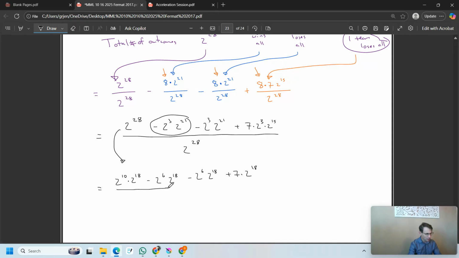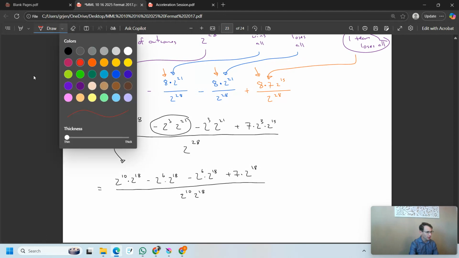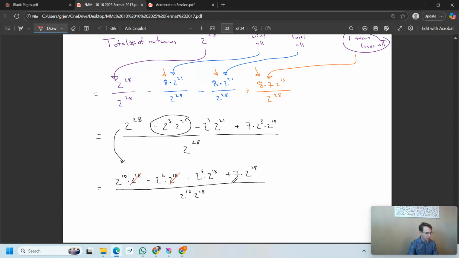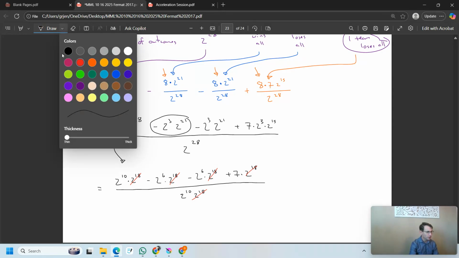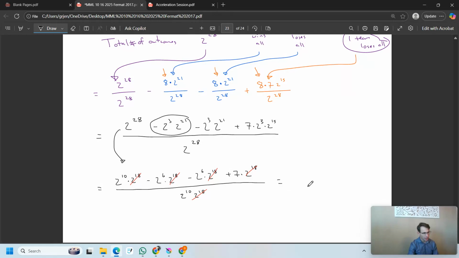So then we have all of this over top, these are all multiplied, all over 2 to the 10 times 2 to the 18, where we write 28 that way. You'll notice our top and our bottom all have a common factor, 2 to the 18. So let's get out our cancel pen and cancel the 2 to the 18s on top. Because they're present in every term, they can be canceled. And cancel it down there. There's our smaller 2 to the 10 on the bottom. So 2 to the 10 looks pretty good. Let's write that as over 1024.